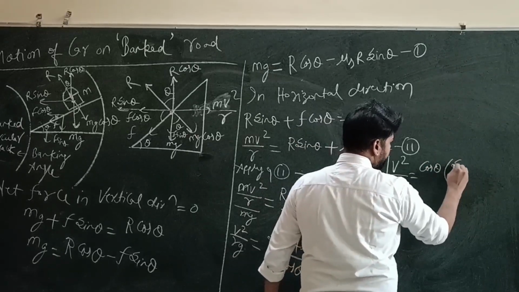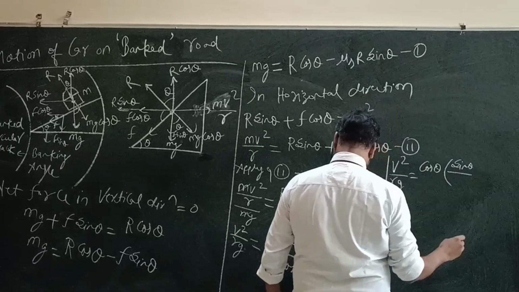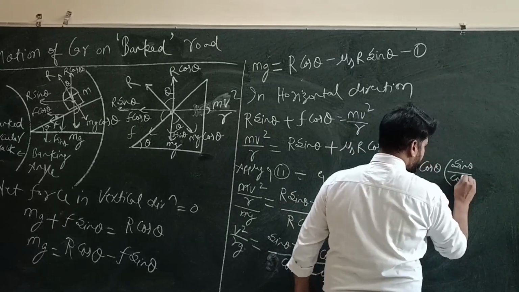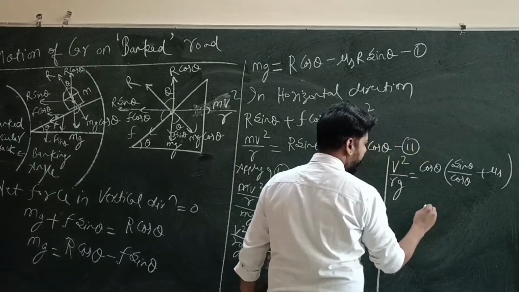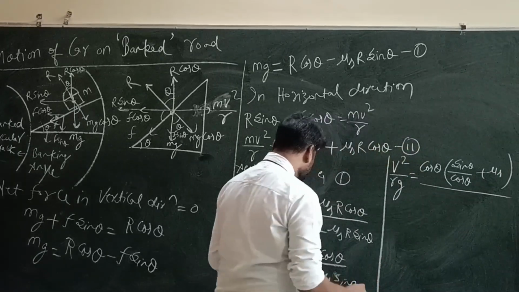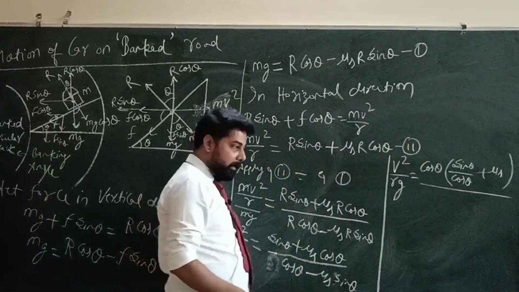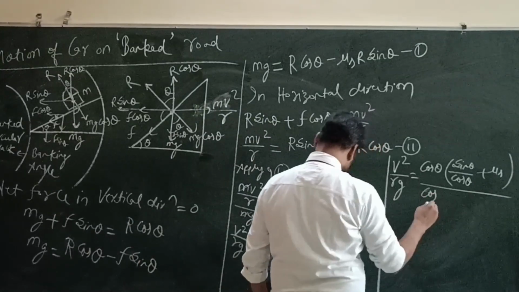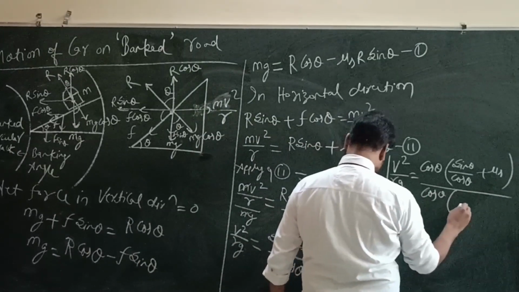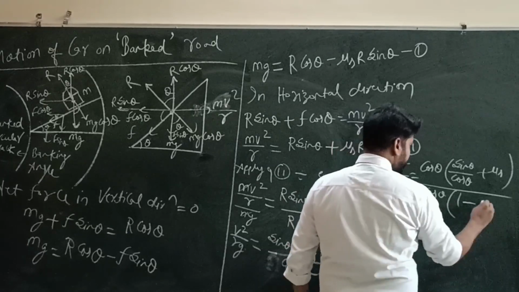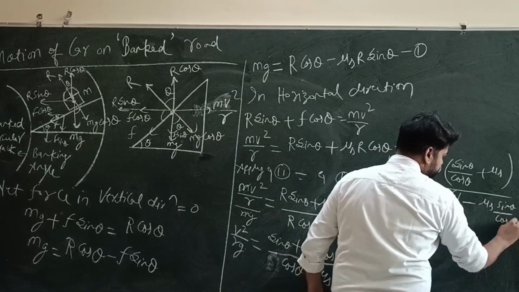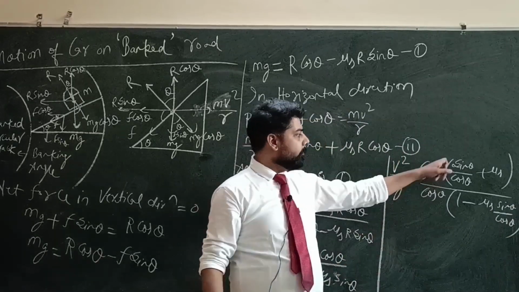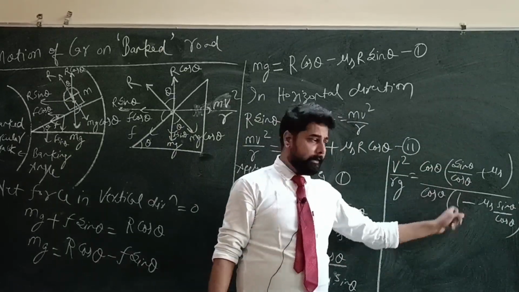Here we will get sin theta upon cos theta plus mu s upon, again we will take cos theta common from the denominator, cos theta equals 1 minus mu s sin theta upon cos theta, and we know that sin theta upon cos theta is equals to tan theta.